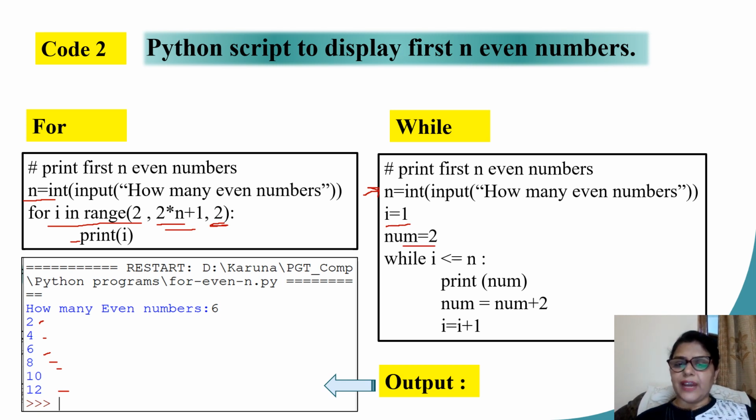So I say while variable I is less than equal to n, if I need the same 6 even numbers, so I will be having a value 1, 2, 3, 4, 5, 6. Counter is going to be incremented one time in each iteration. I am going to print the number, and after that I am going to increase my number, which is the next even number, by 2. So this will be the equivalent while loop for the same program.